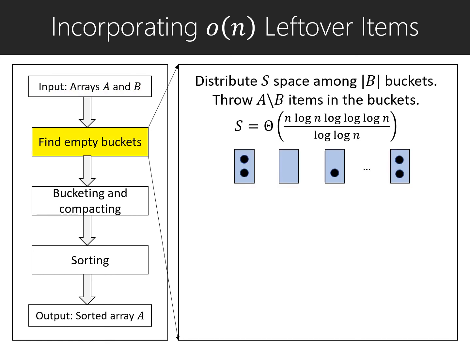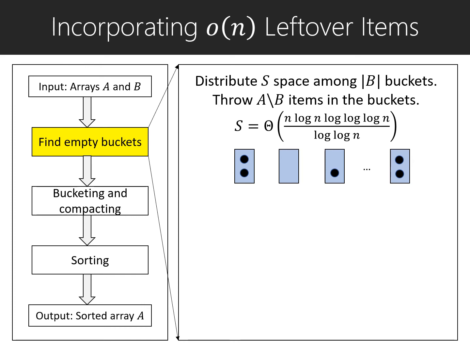After subset sort, almost all the items except o(n) items were sorted, and we need to find out where in array B those o(n) items will fall into. Hence, we create |B| number of buckets, and we distribute s units of space among those buckets. Here the value of s is this much, which is o(n log n). And we throw all of the n items among those buckets.